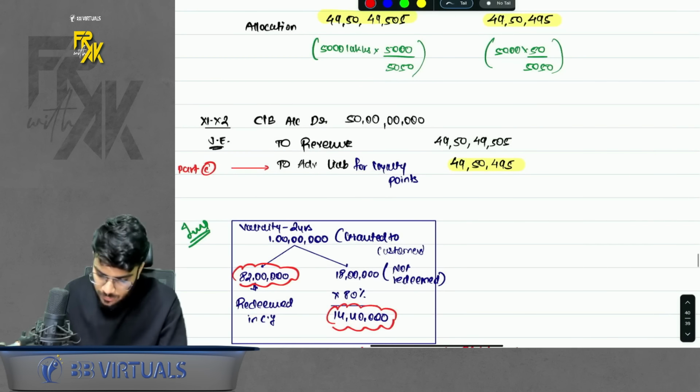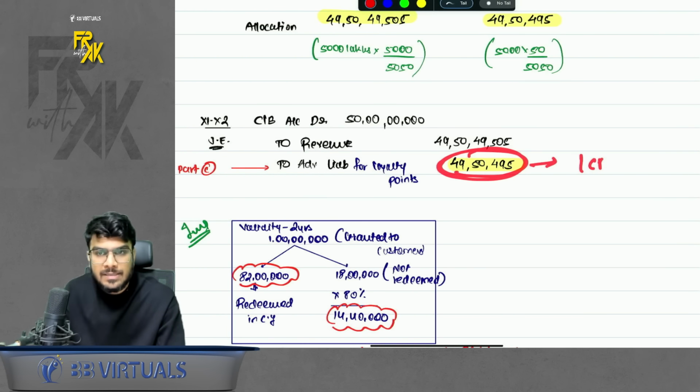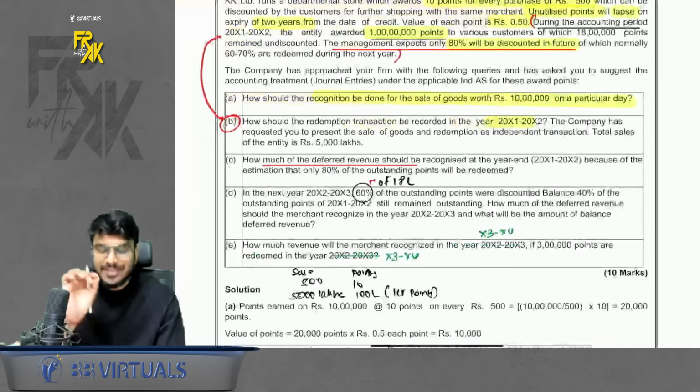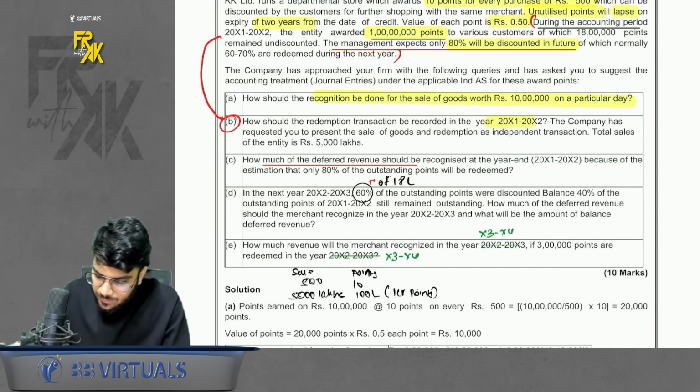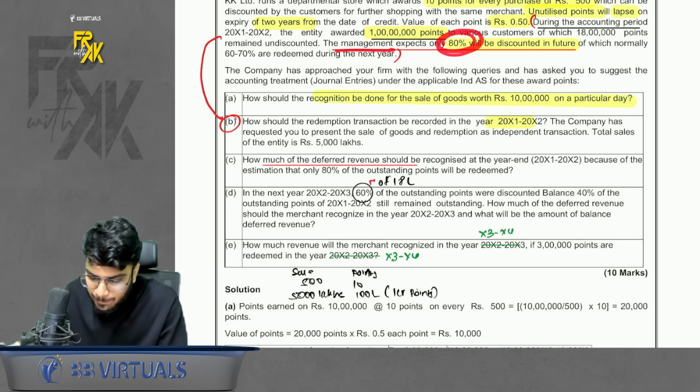Now, if I ask you, how many points did you give for this liability? You gave 1 CR points. Okay, but 1 CR won't be the correct answer. I'll tell you why. They are mentioning that out of 1 CR points, 18 lakhs remain undiscounted, and management expects that only 80% will be redeemed in future.